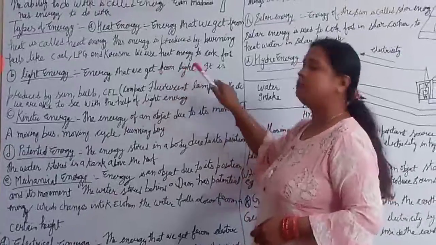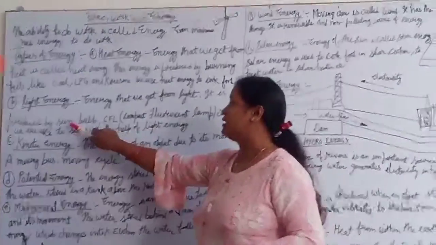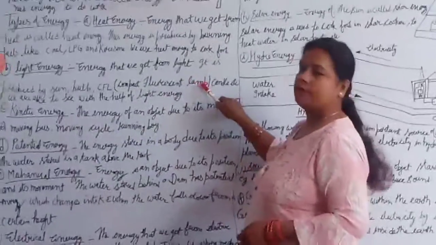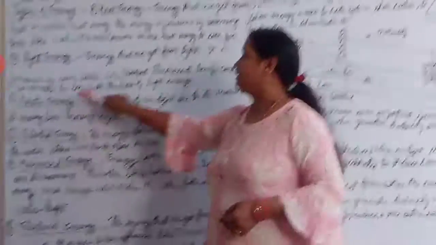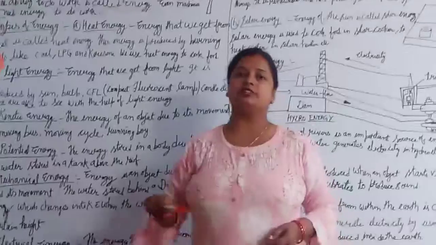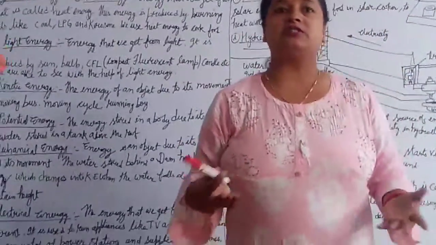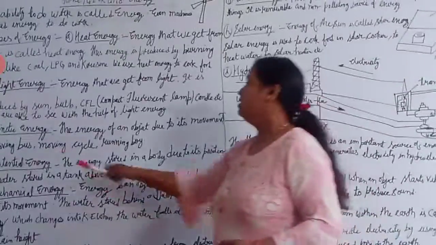Now, light energy. Energy that we get from light is produced by the sun, bulb, CFL (compact fluorescent lamp), candle, etc. We are able to see with the help of light energy. Even the moon also provides light. So we can easily recognize a thing in the presence of light.